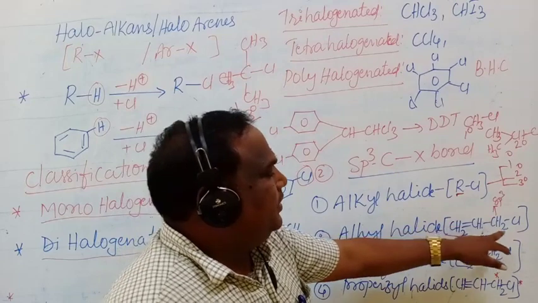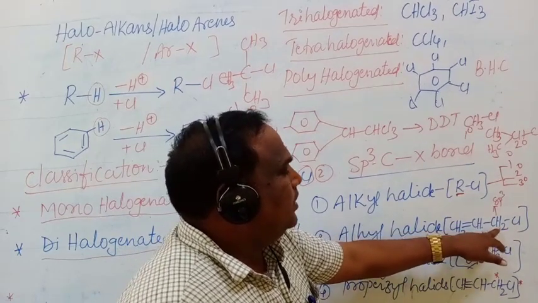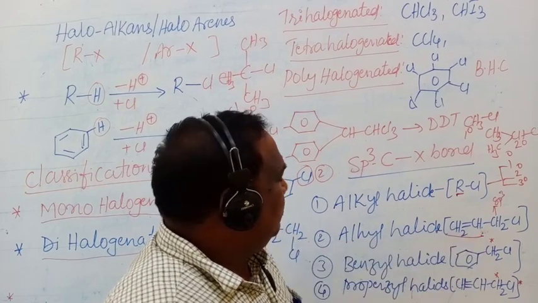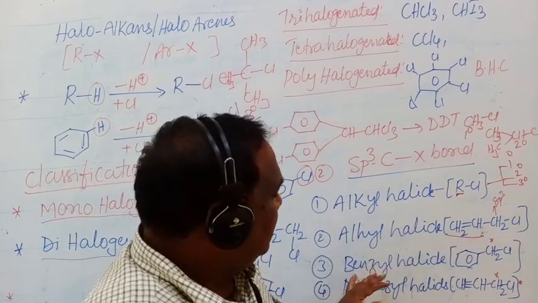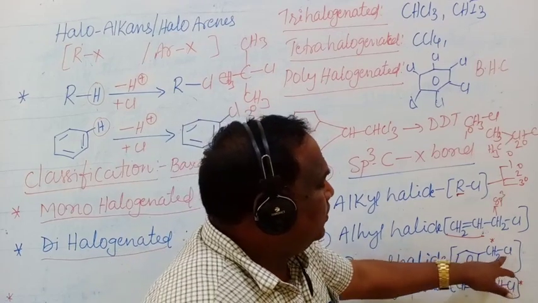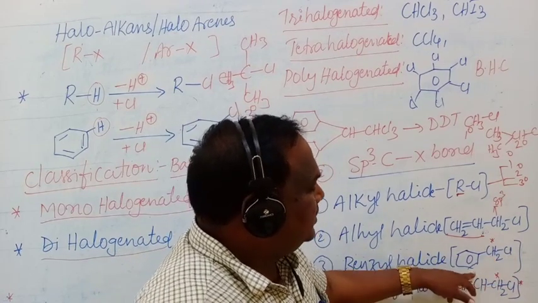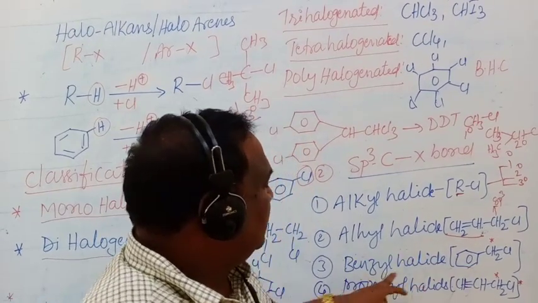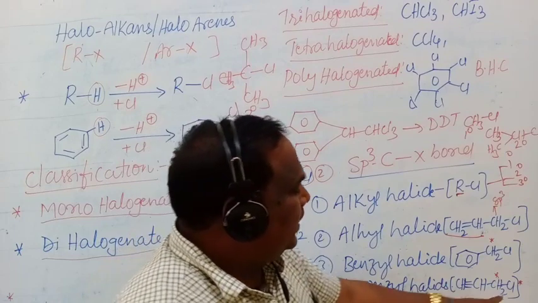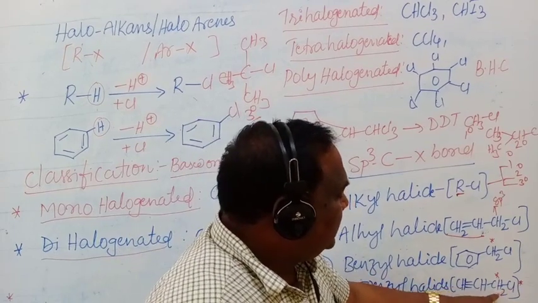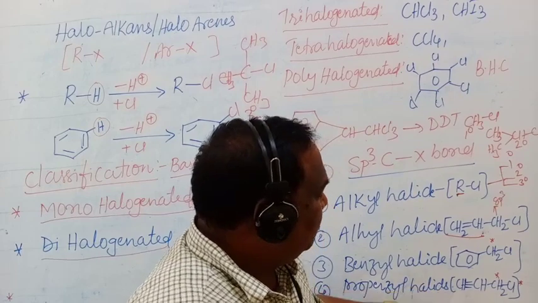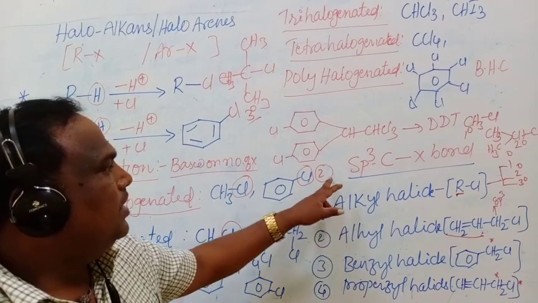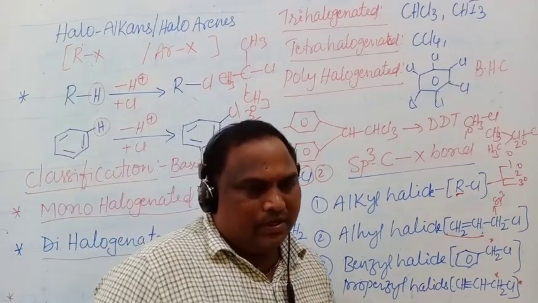In allyl halides, the halogen-attached carbon is adjacent to the double bond carbon. In benzyl halides, the halogen-attached carbon is adjacent to the aromatic ring. In propargyl halides, the halogen-attached carbon is adjacent to the triple bond. This is the second classification of halogen compounds.